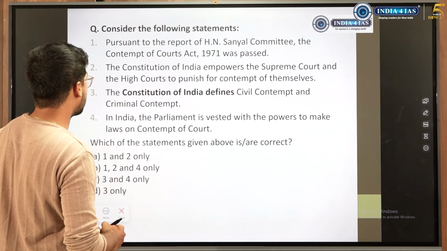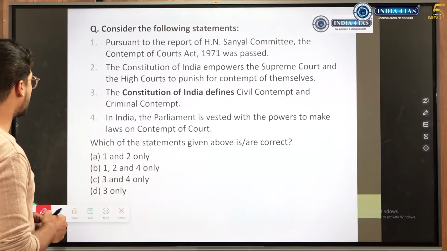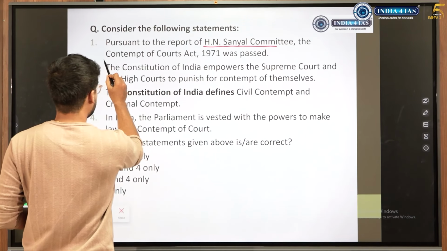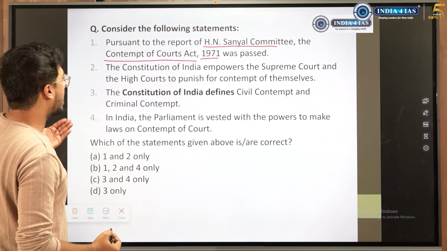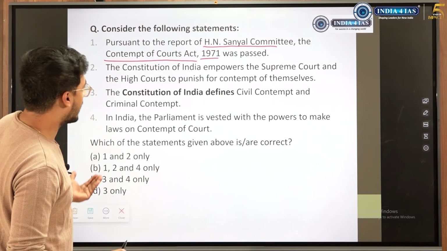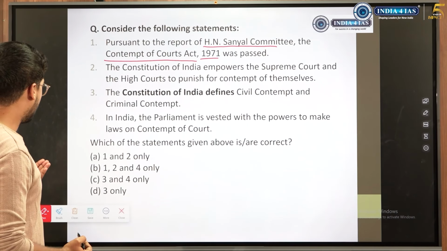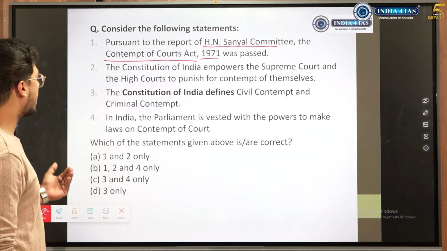First question, consider the following statements. Pursuant to the report of H.N. Sanyal Committee, Contempt of Court Act 1971 was passed. Constitution of India empowers the Supreme Court and High Court to punish for contempt of themselves. Constitution of India defines civil contempt, criminal contempt. And statement 4, in India, Parliament is vested with the powers to make laws on contempt of court.